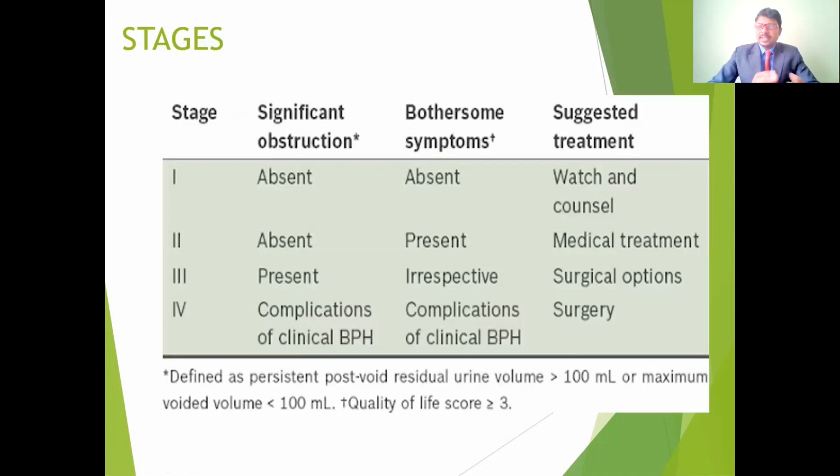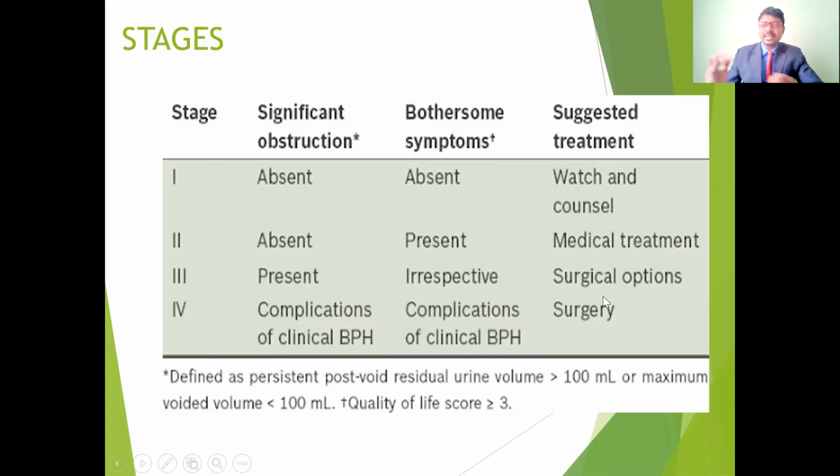How do we say how severe the prostate enlargement is? It depends upon the stages of the enlargement. The prostate enlargement has 4 stages. In stage 1, the obstruction is absent, and the symptoms are also absent. The only treatment is watch and counsel.